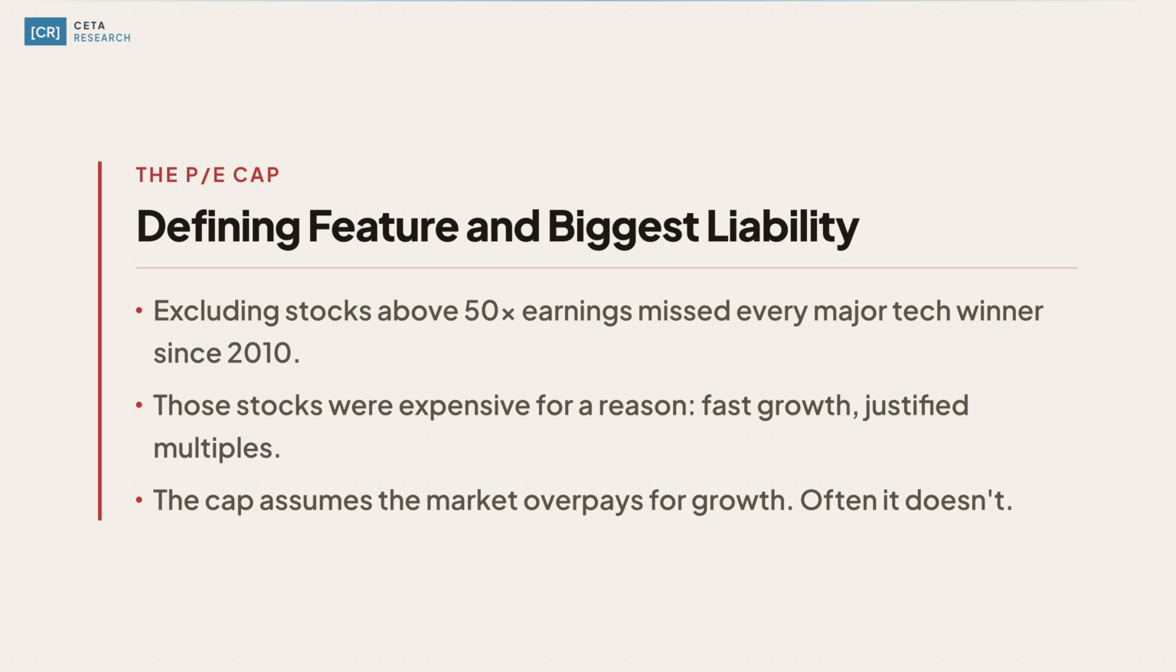Those stocks were expensive for a reason. They were growing fast enough and with enough quality to justify their multiples. GARP's P/E cap assumes the market routinely overpays for growth. In efficient markets, that assumption is wrong enough of the time to cost you meaningfully.